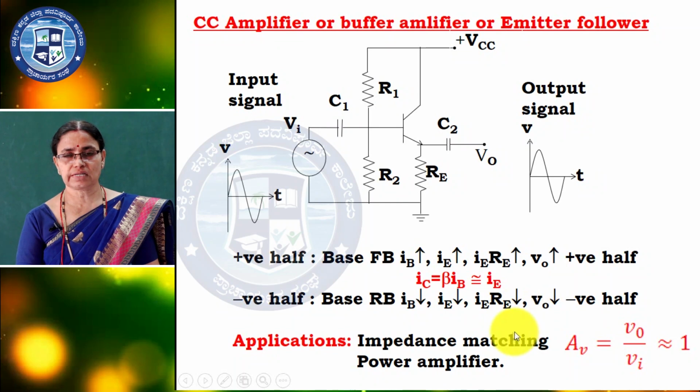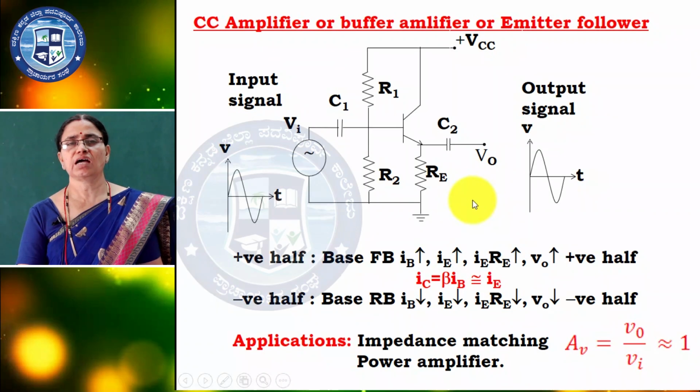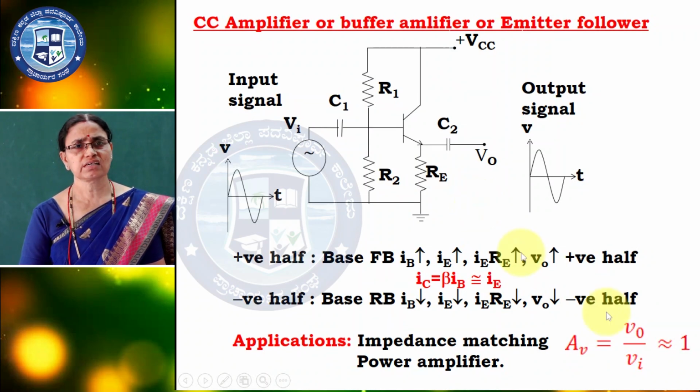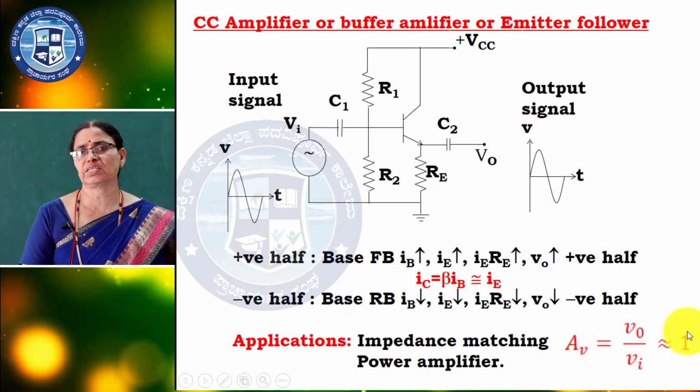Characteristics: high input impedance, low output impedance, and the output voltage is almost equal to the input voltage. Here Vout is equal to Vin plus VBE; if you consider VBE a very small value, the output is almost equal to Vin.